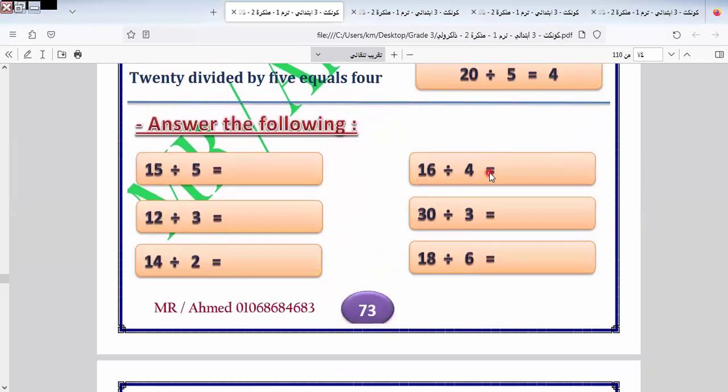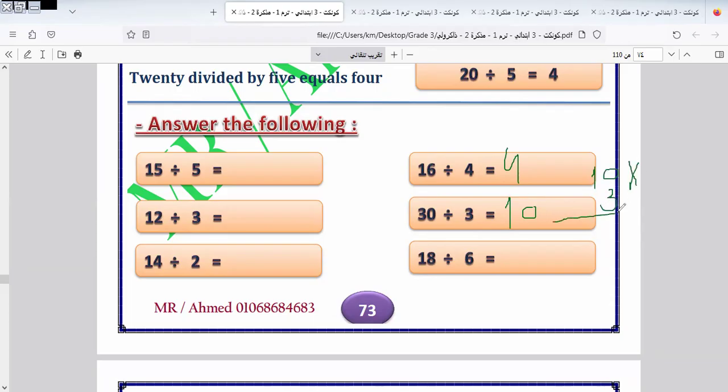Here is 16 divided by 4. Who can answer me? It will be 4. 30 divided by 3. Which number times 3 equals 30? It will be 10. 10 times 3 will be 30.